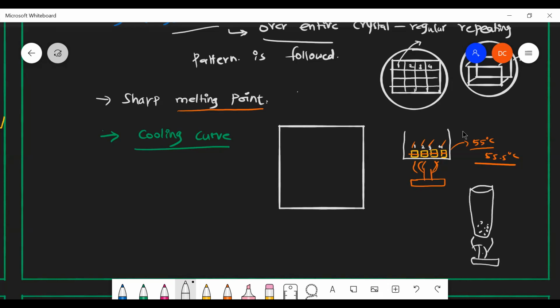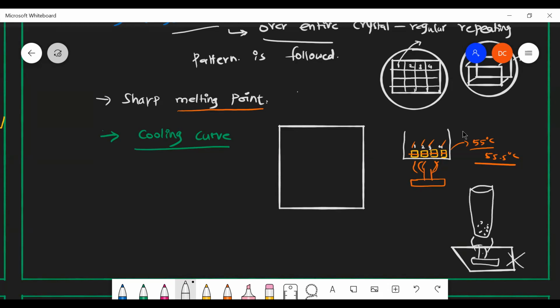After that, you stop the heat, closing the burner. So the heat will not reach the crystals, and it gradually cools in air. From the melting point, it starts cooling.